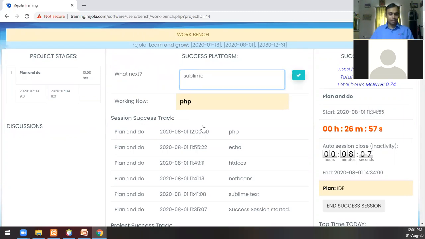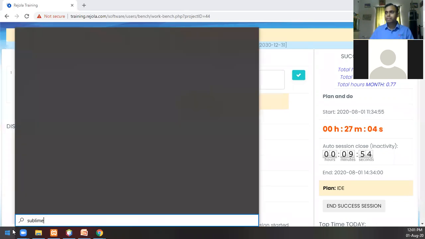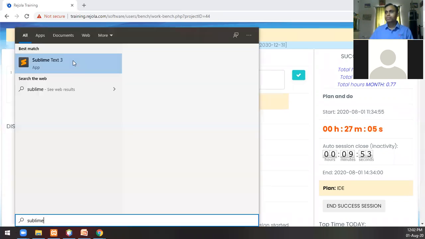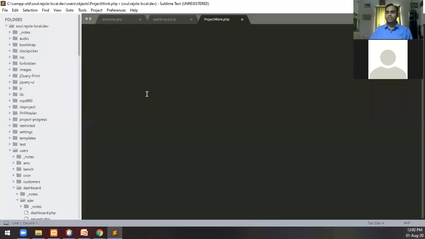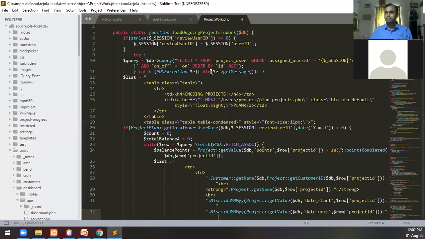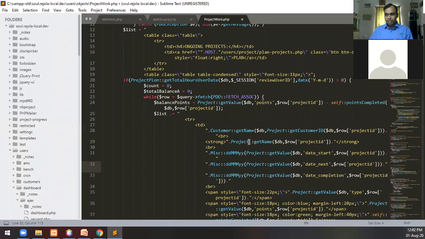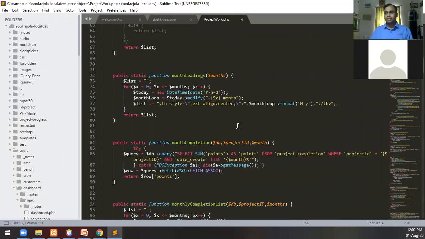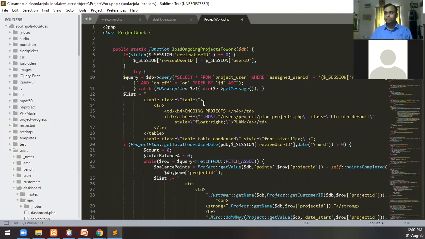Sublime also is something that I have used in a few of the programs. So basically, this is Sublime. It is also quite a good editor, and they also have a free version, and quite a good number of tools.